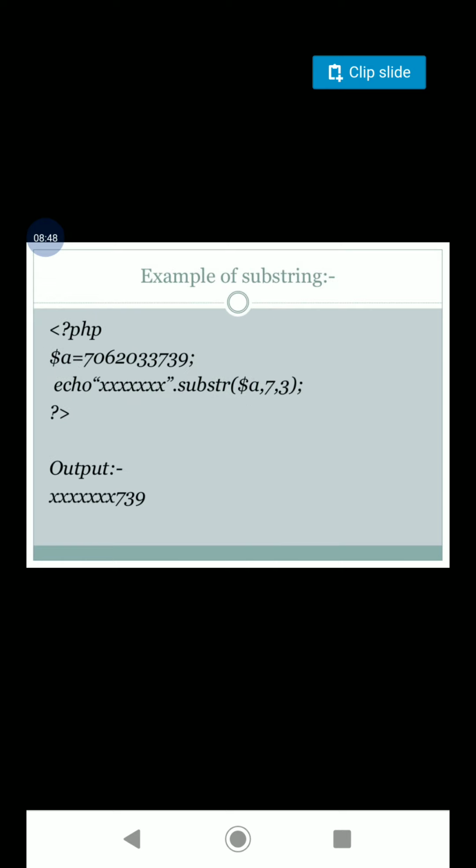And here we are seeing substring. Substring is used to extract a part of the string. Here we are appending some x's, dot substr($a, 7, 3). Our string is 10 characters long. Up to 7 positions, we are just masking it, and finally printing the last 3 characters, which is 7, 3.